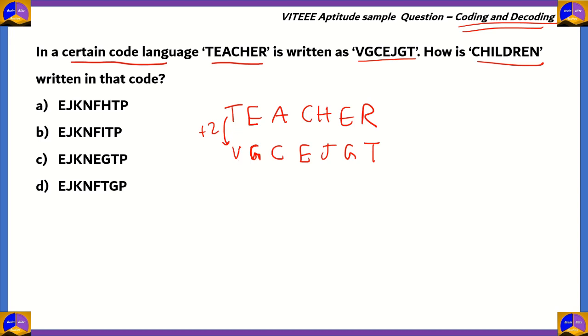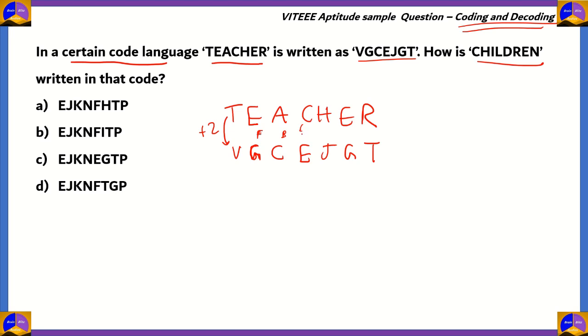V is the second letter after T. Similarly, if you were to look at E, the next letter will be F, and then after that we have G. If you look at A, after A comes B, C comes after B, and C is the code here.